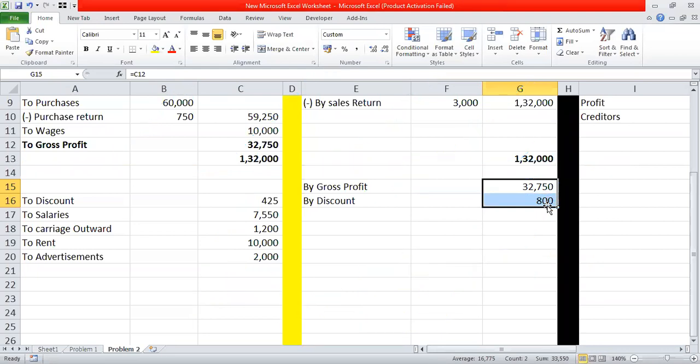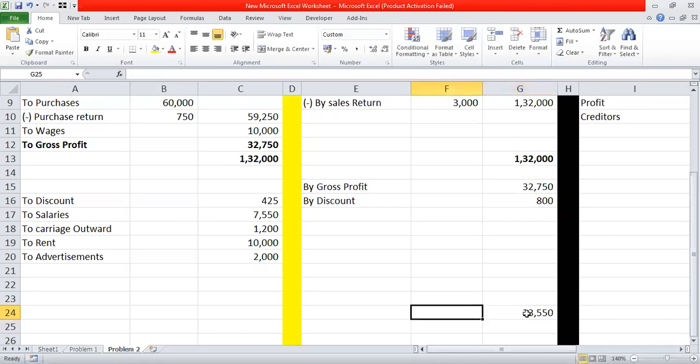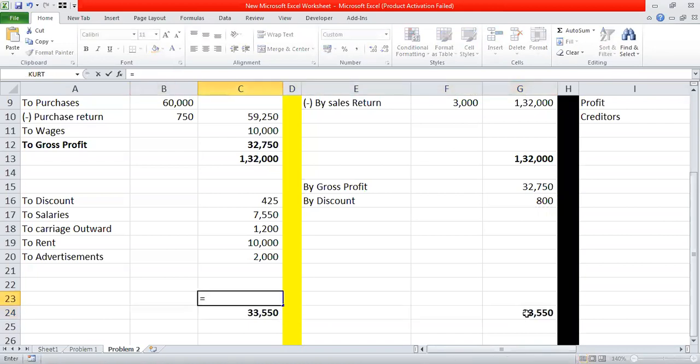Now again we will follow the same rule. We will take the total of credit side on the debit side. And now we will calculate the balance. कैसे balance निकालेंगे? 33,550 minus sum of debit side. And here we come to know about net profit. This is the net profit.